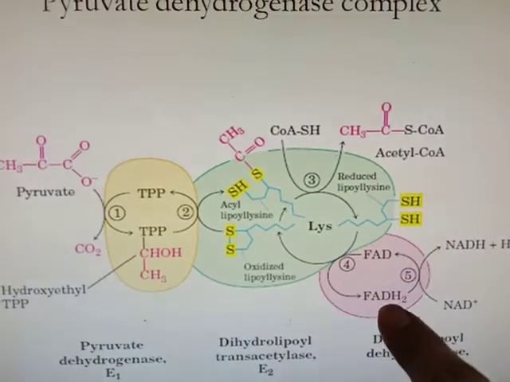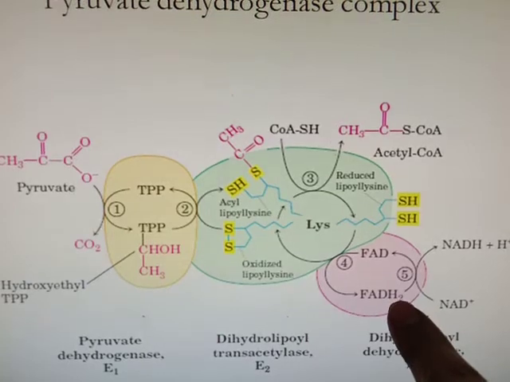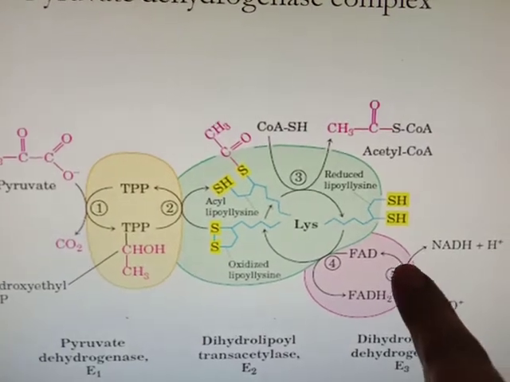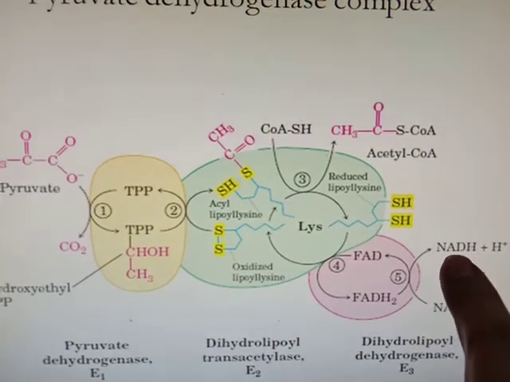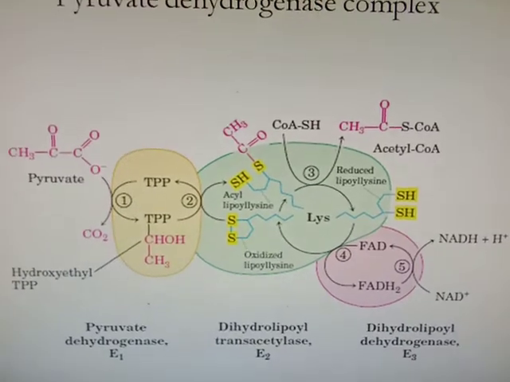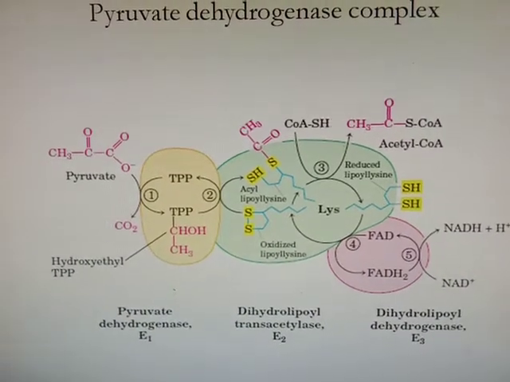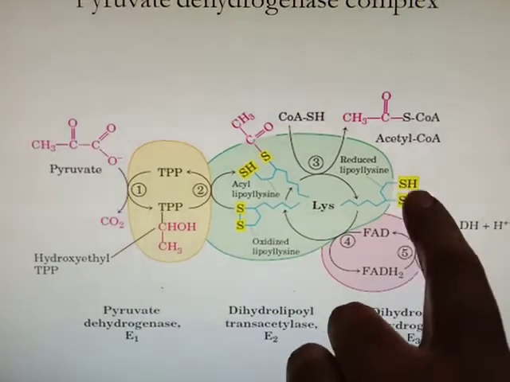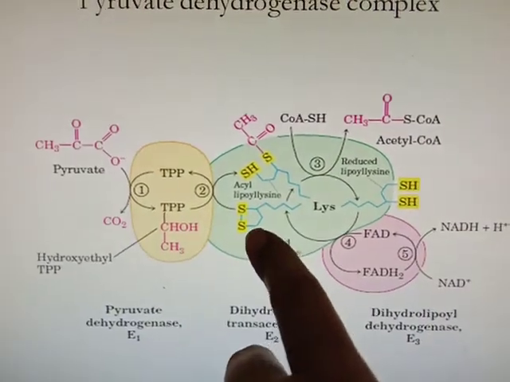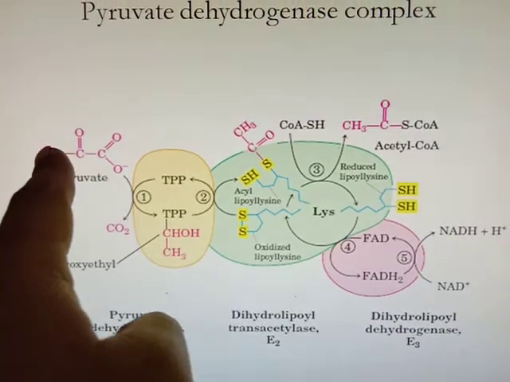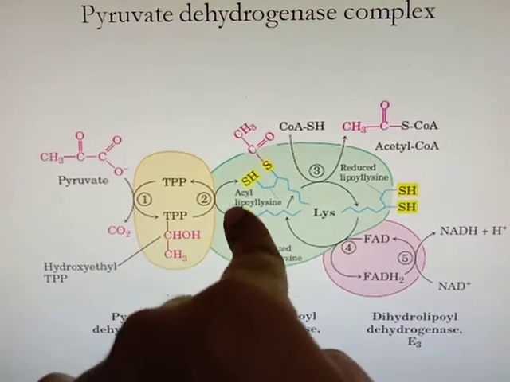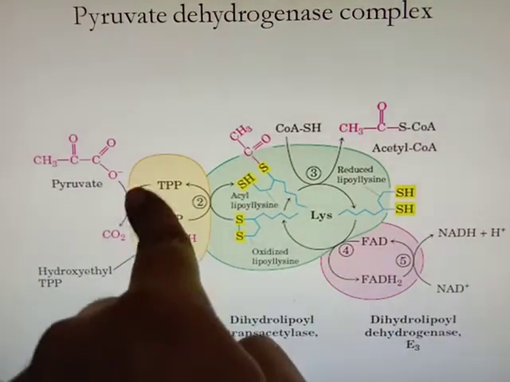Then this FADH2 will donate its electrons to NAD to form NADH. And then this NADH will be shifted to the electron transport chain for the synthesis of ATP. Now this SH will convert again into the oxidized form. Another molecule of pyruvate will come, and that sequence of reactions will take place again.